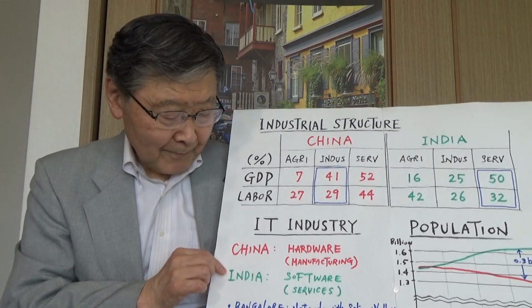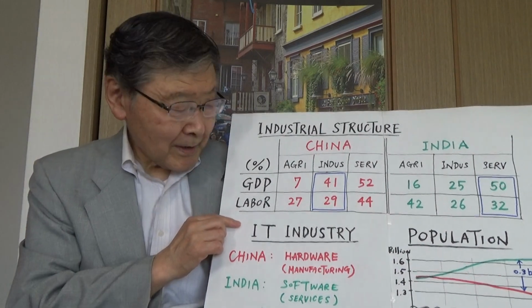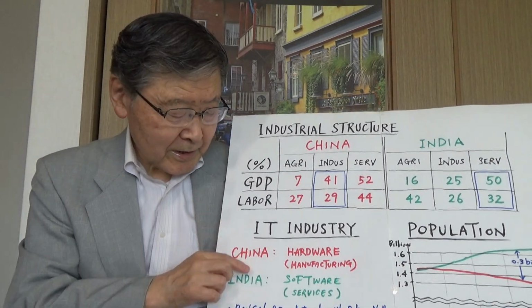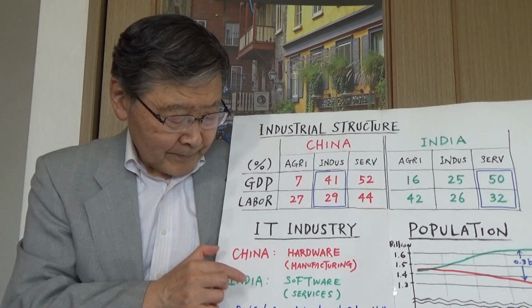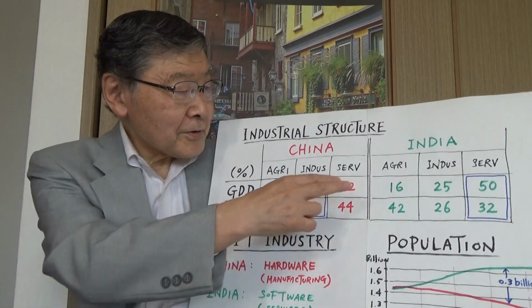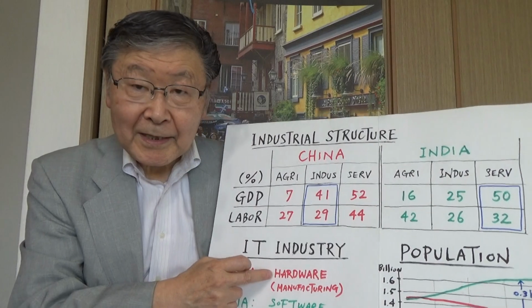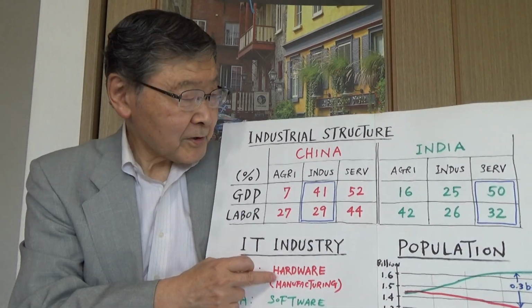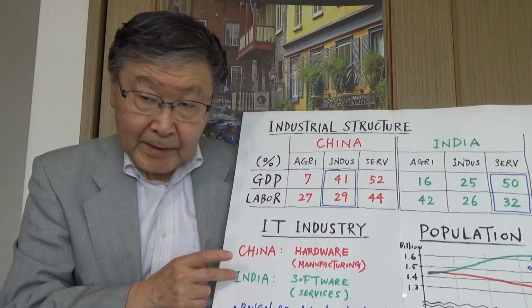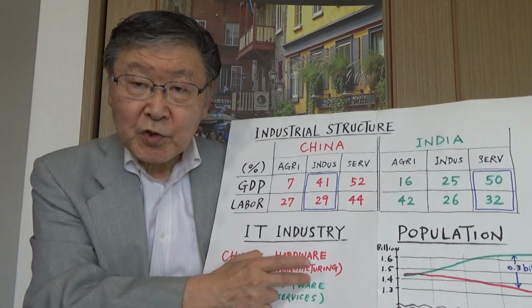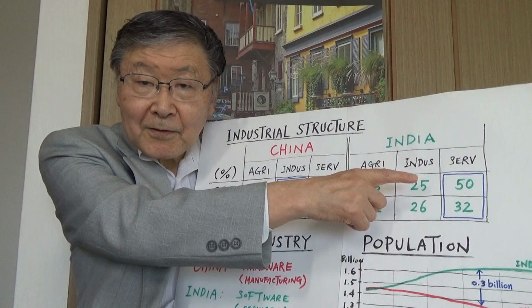Whereas in India, main activity in the IT industry is services, software services. So that corresponds to these numbers. China, hardware manufacturing, that's in this category. In India, software services, that's in that category.